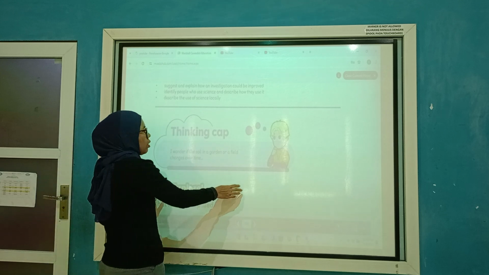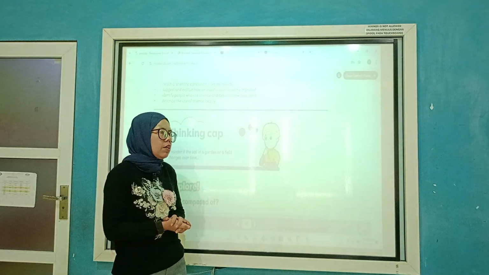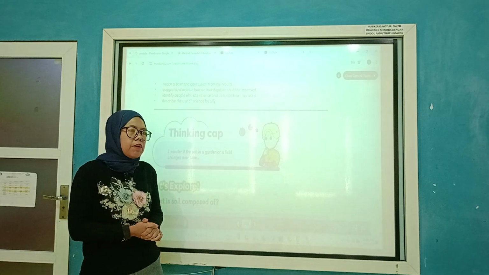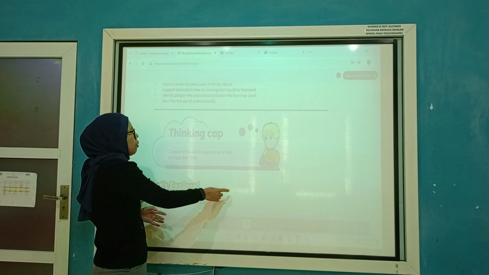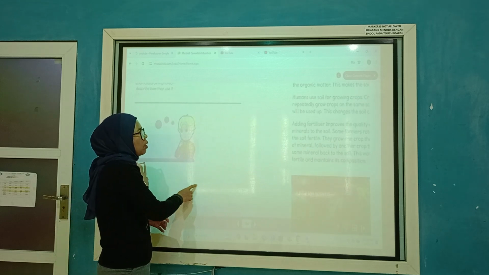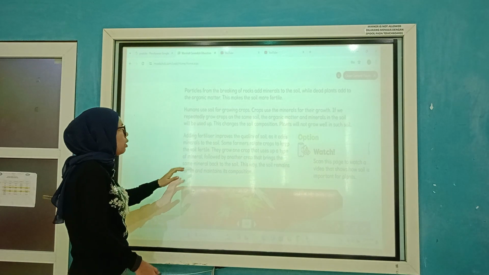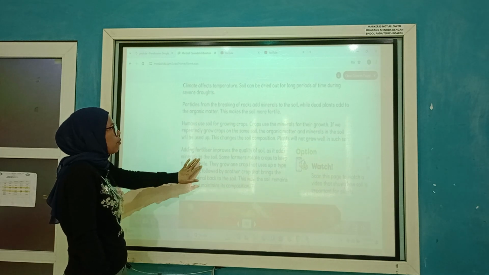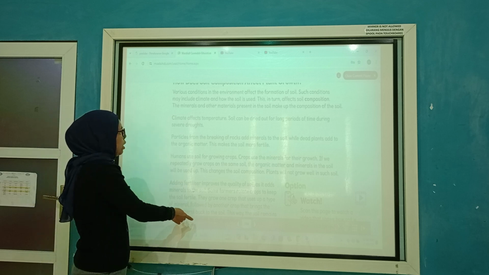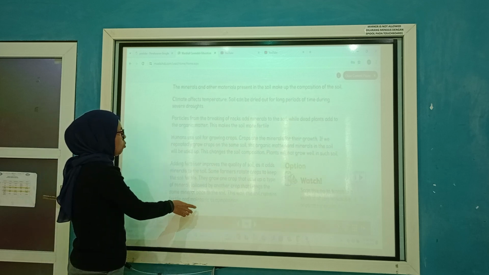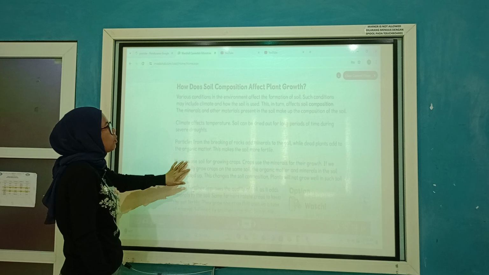Okay, in this part, we are going to learn about the composition of the soil. But before that, I have explained to them about the types of soil. Now we go to the composition of the soil. Before that, I'm going to mention and explain the difficult words they will find on this page. They will have compositions, and then humus, and then fertilizers. Okay, the first one is composition.